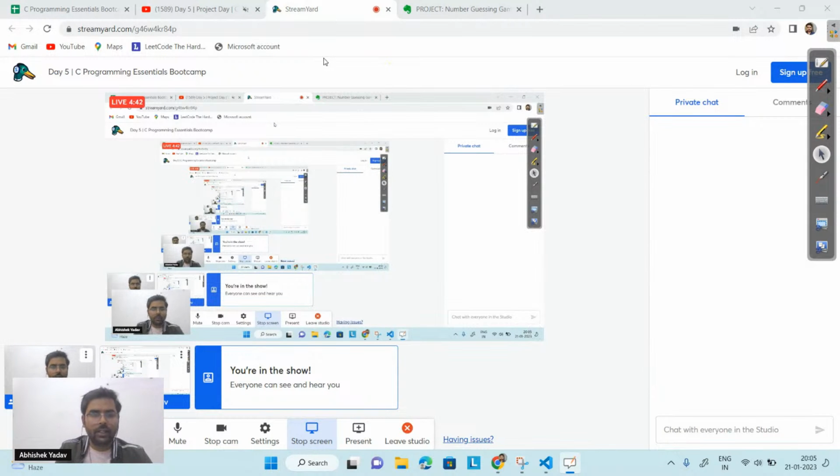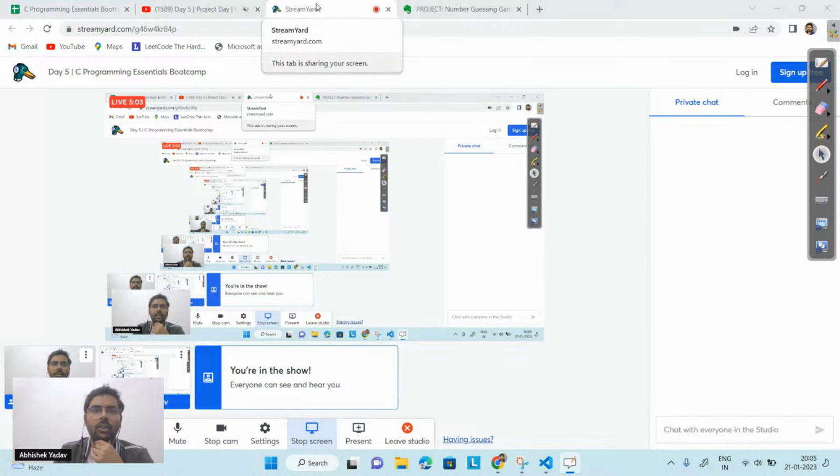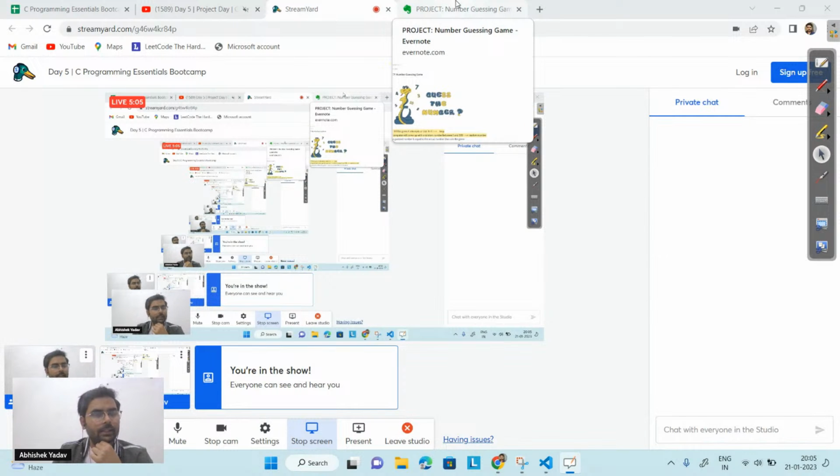If you want to know about pointers and functions, you can write in the comments and we can schedule a master class on pointers, and there we will take the pointer session. So let's take the topic. I was searching on the net and I got two projects. Tell me in the chat which project we should discuss today.